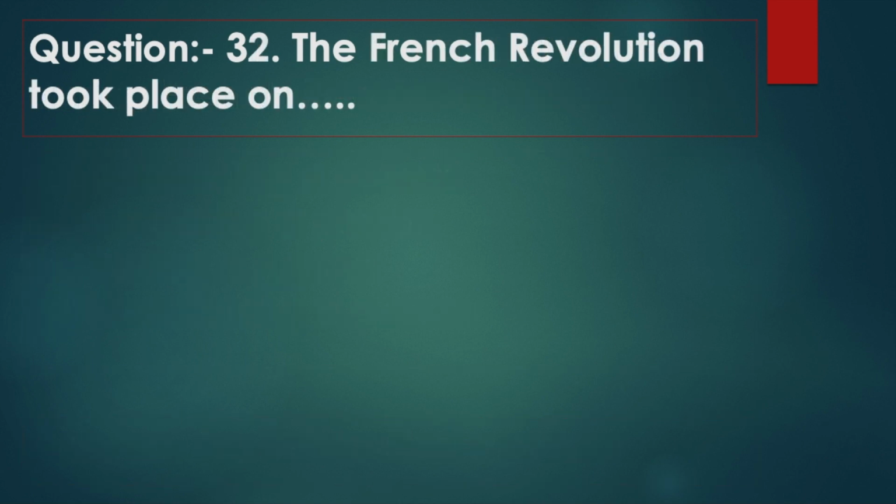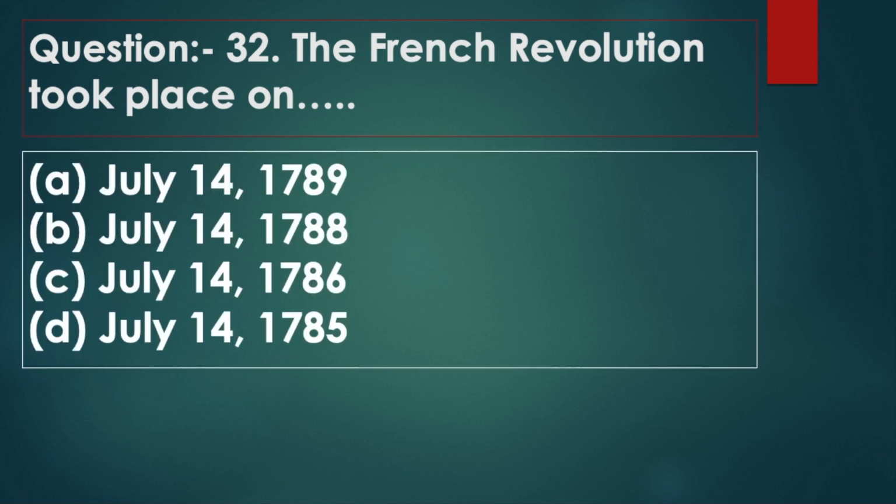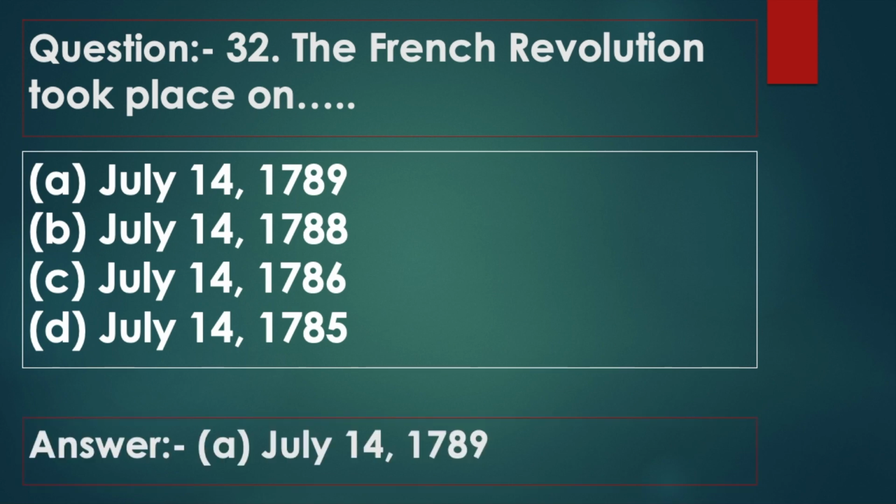Question 32. The French Revolution took place on? Option A, July 14, 1789. Option B, July 14, 1788. Option C, July 14, 1786. Option D, July 14, 1785. Answer: option A, July 14, 1789.